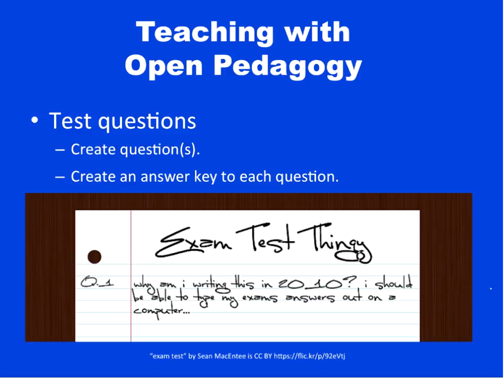So creating the test questions has a couple of advantages. First, it allows me to see what the students think is important from a set of resources, from a reading. It gives me the opportunity to provide some feedback.